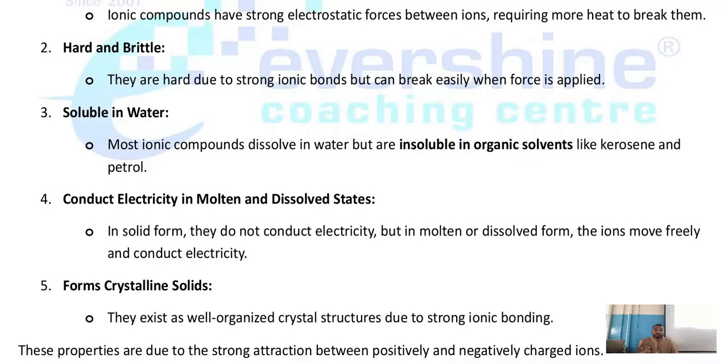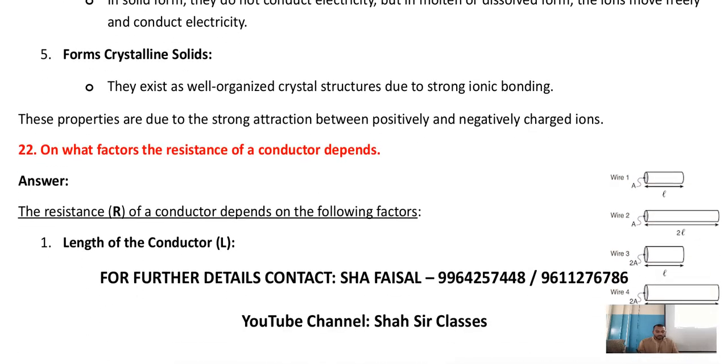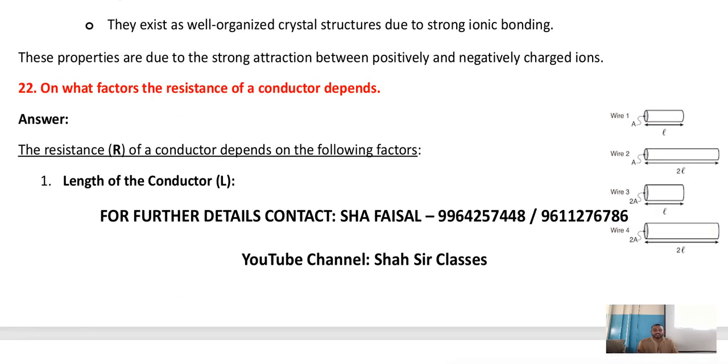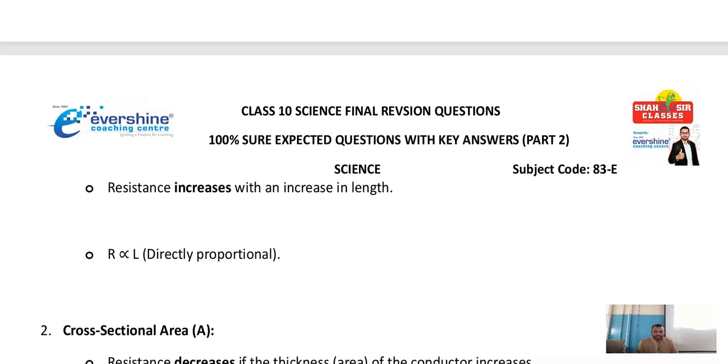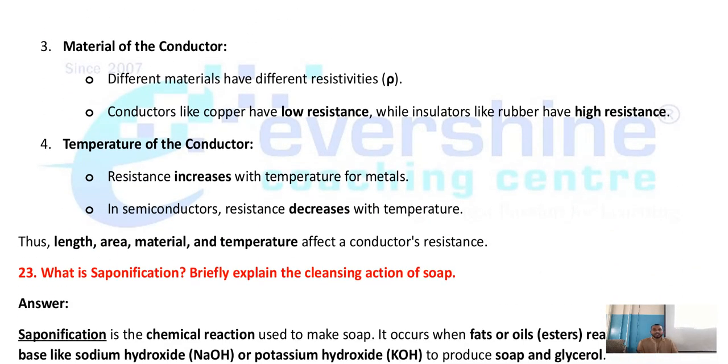Why? Give reason set of questions. I have given the statements here. Please go through it. So these are the give reason questions. On what factors does the resistance of a conductor depend? As you all know, length of the conductor, area of cross section, material of the conductor, temperature of the conductor. If you write this much, it is enough for 2 marks.